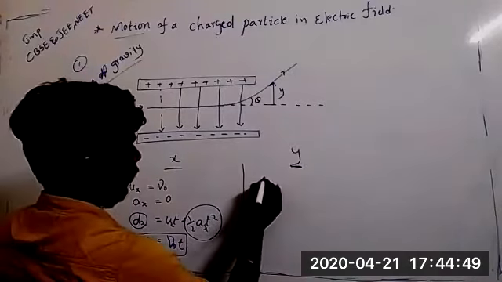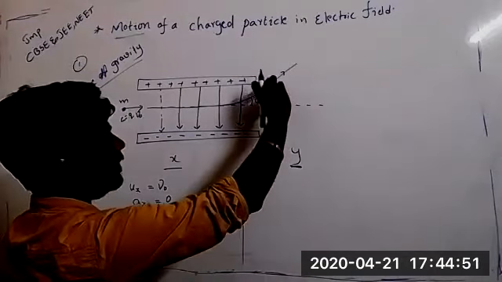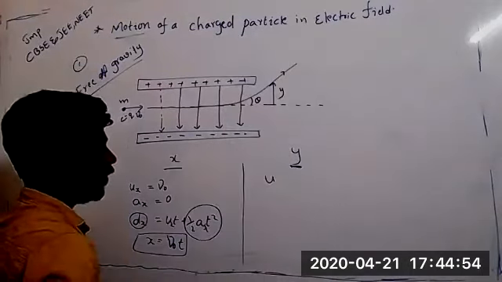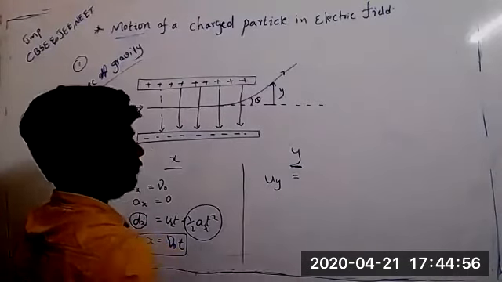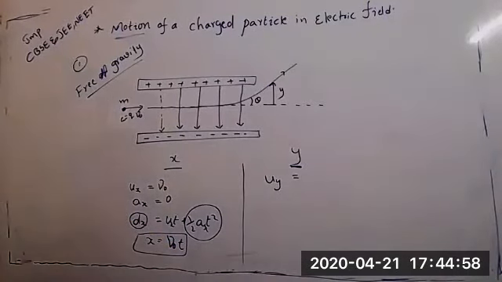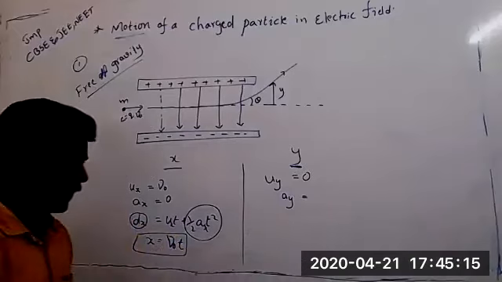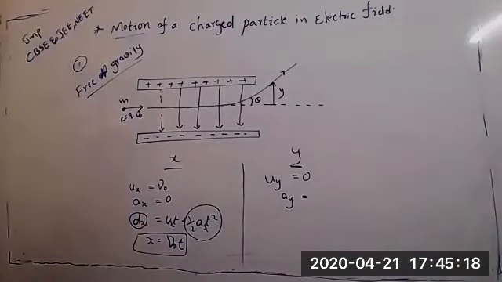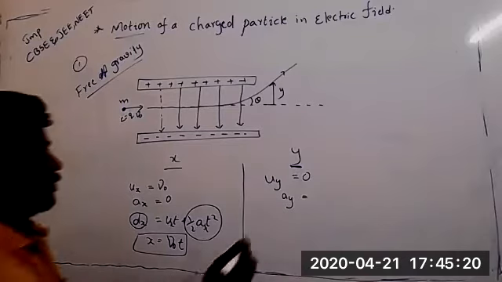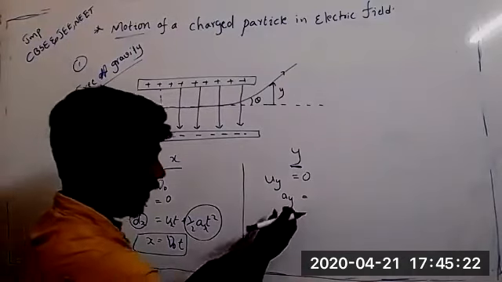Now we want how much distance it travels in the y direction. What is the initial velocity along the y direction? 0. Very good. What is the a_y?